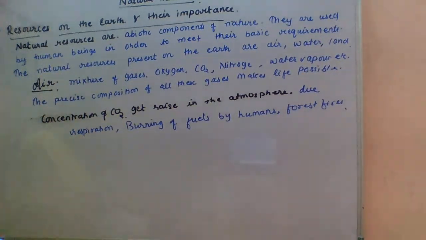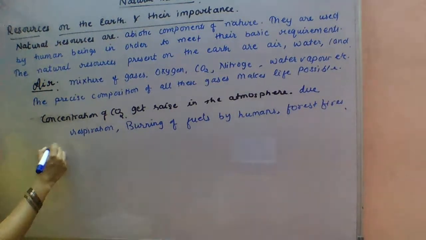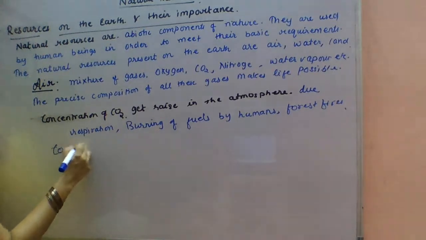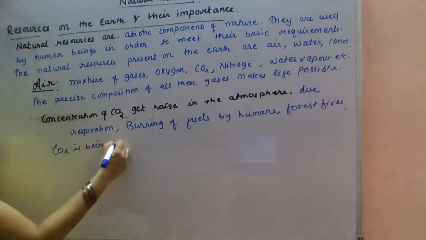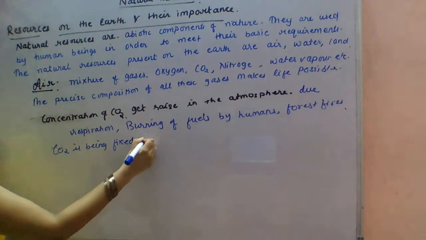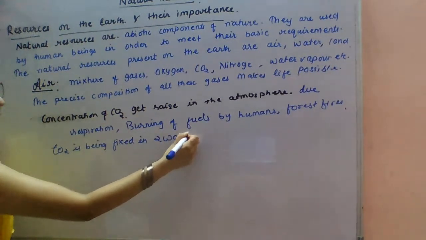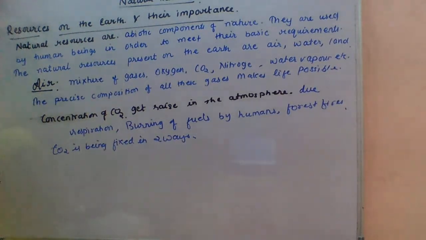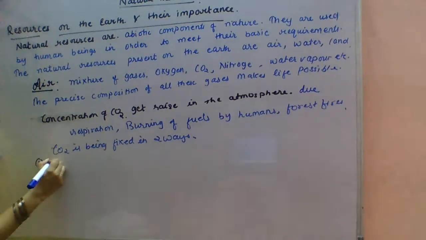You can write here, the CO2 is being fixed in two ways.